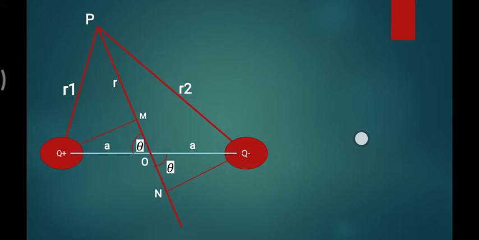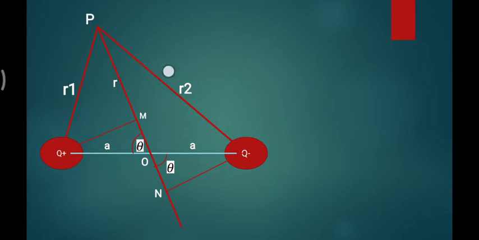This is important for you. Here I have to generate one angle of 90 degrees, then all the trigonometry can be applied. So that's why I drew one bisector. Now this triangle has a 90 degree angle, so I can apply trigonometry. This is PM, this is Q plus, this is R1, and this is total R. So how much is PM? We need to find that now.